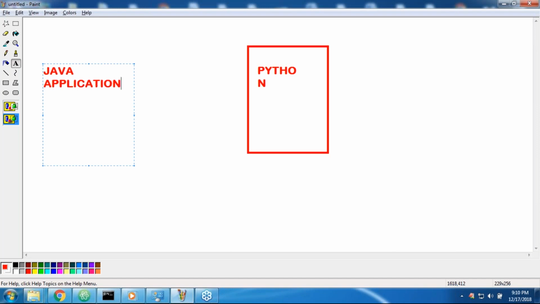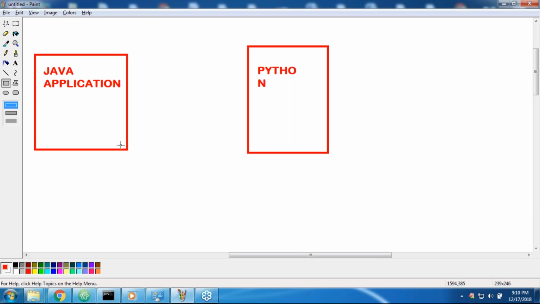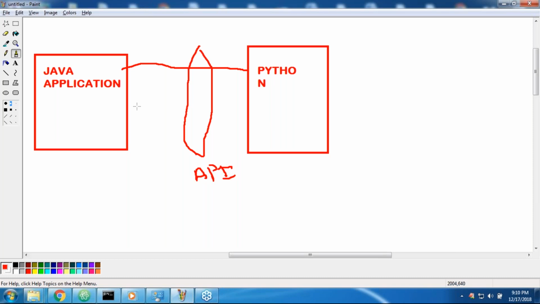The Java application wants to communicate with the Python application. For that, a normal API must be required. It is not a web API. A normal API must be required, by using some network socket, in some way this person can communicate with this Python application.